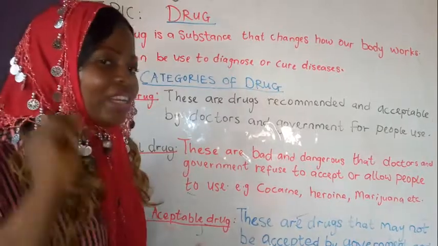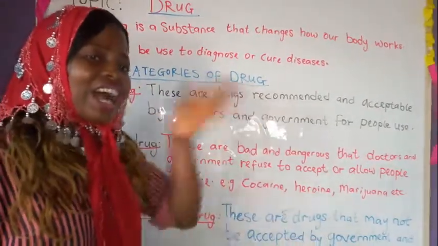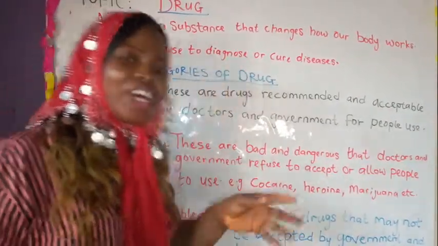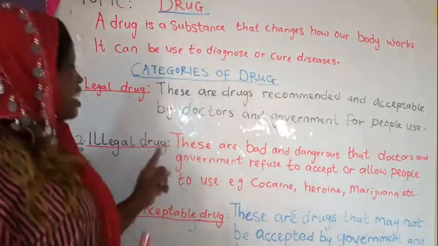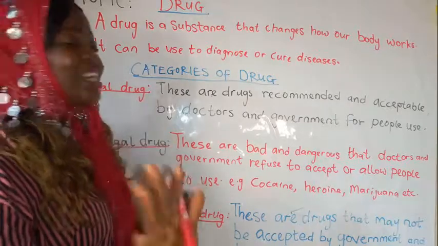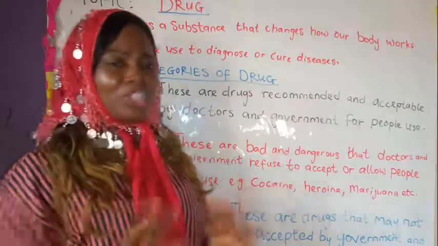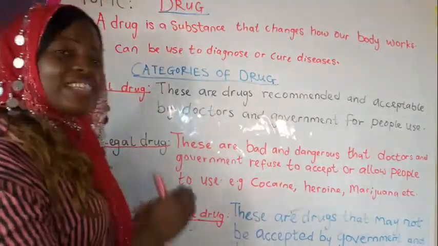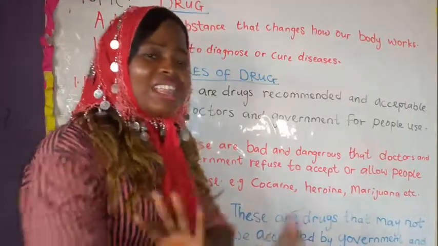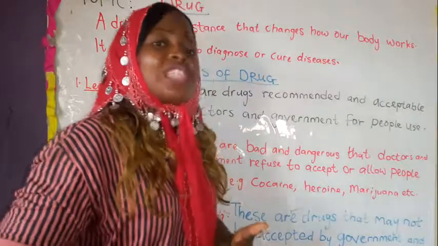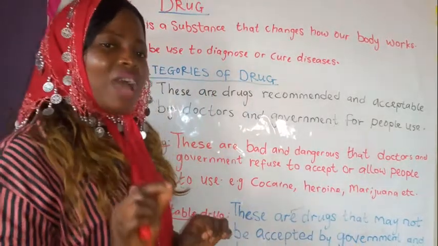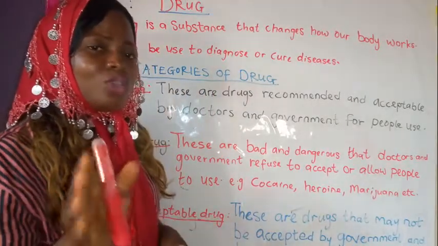Let us take into your brain that legal drugs are drugs that are acceptable and recommended by government and doctors for people to use, while illegal drugs are bad and dangerous drugs that doctors and government do not want people to use. And socially acceptable drugs are drugs that may not be accepted by doctors and government, but people still use them. This is why I call them socially acceptable drugs.